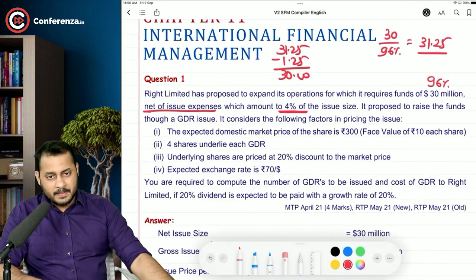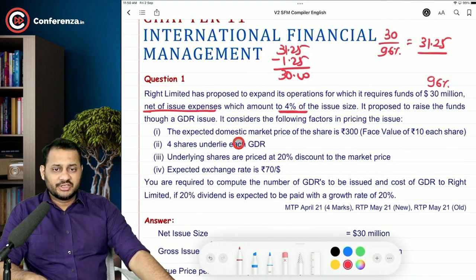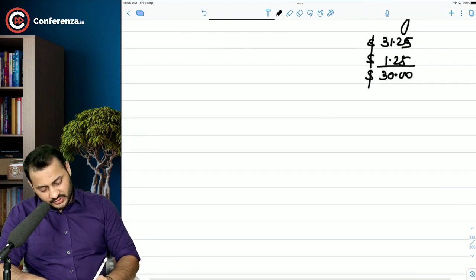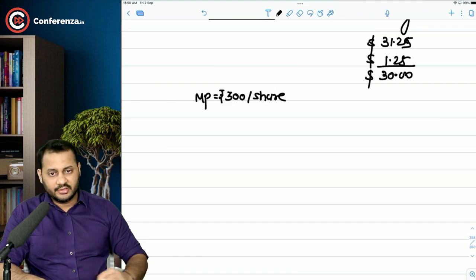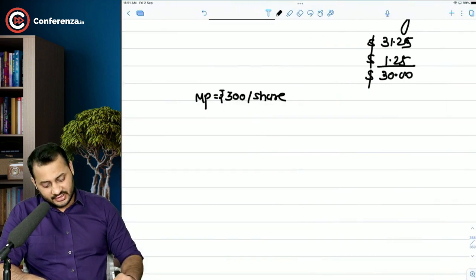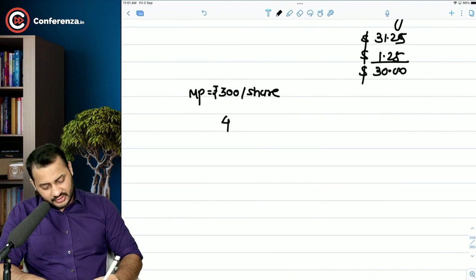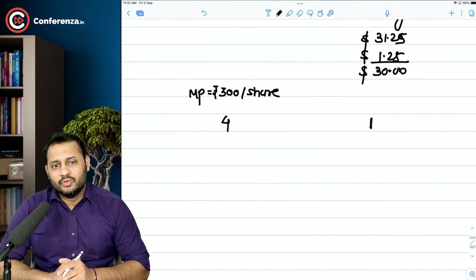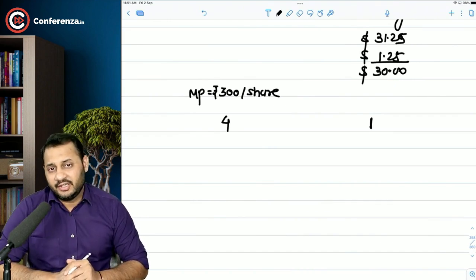Now, the expected domestic market price of the share is 300 rupees. See, now what is the market price of the share? Market price is 300 rupees per share. So it is in rupees, that's why I am writing it in the Indian column. Face value is 10 rupees each share. 4 shares will underlie each GDR. Understand? 4 shares will underlie one GDR. Now, what should be the value of one GDR in terms of rupees? It should be 1200 rupees.